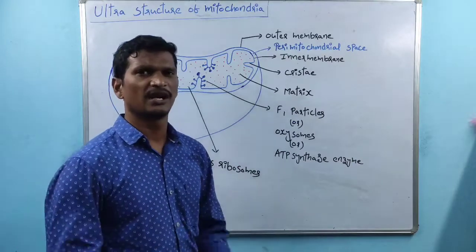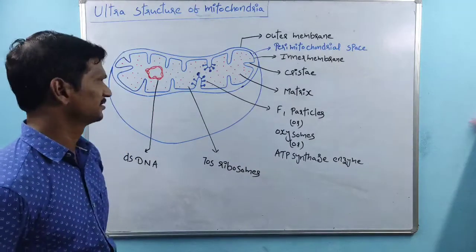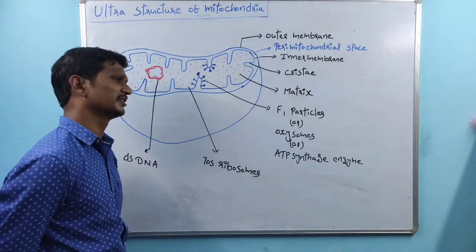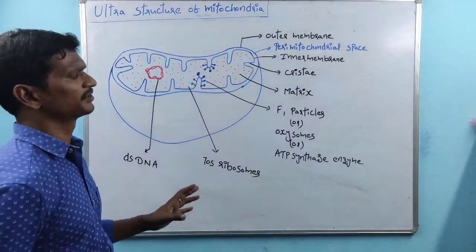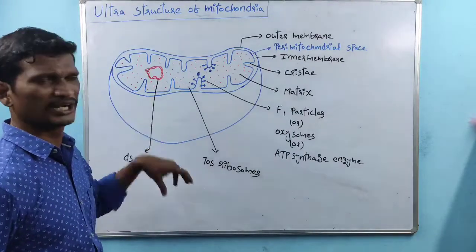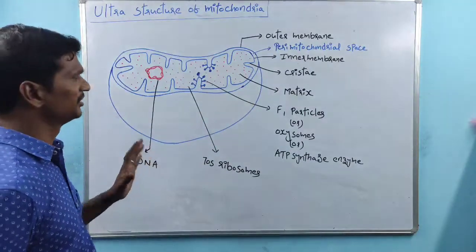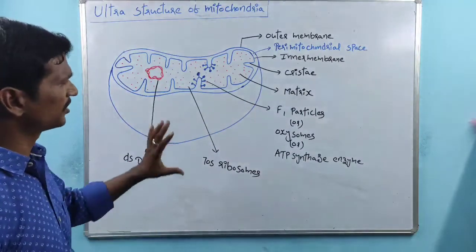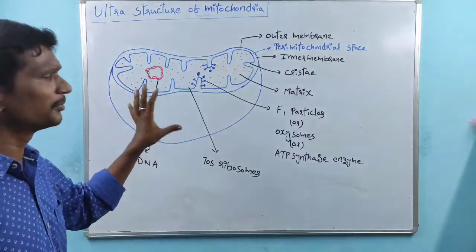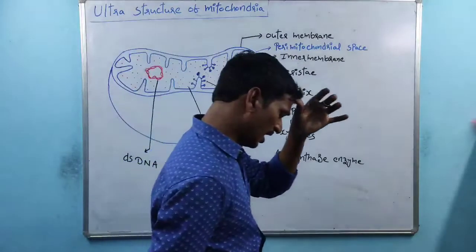Here, coming to the next one, the ultrastructure of the mitochondria. We already studied this in 10th class, maybe 9th class, right? So this is the ultrastructure of the mitochondria. See, this is just a peripheral explanation. After this, again we have a detailed explanation regarding every part of the mitochondria. What parts are present and which functions are performed by the parts, right? So, the outer structure of the mitochondria. This is the first one.